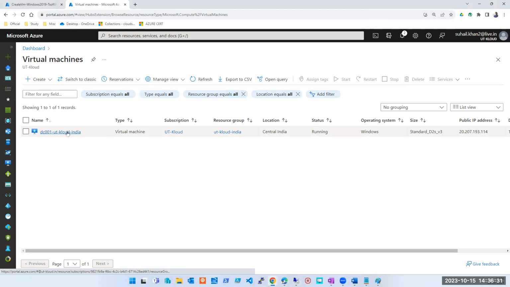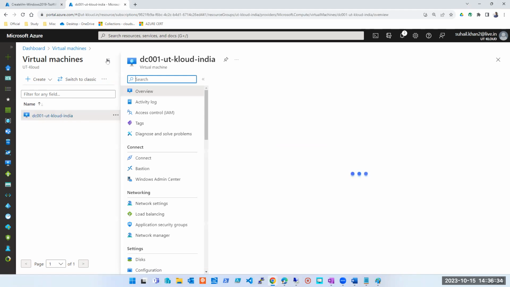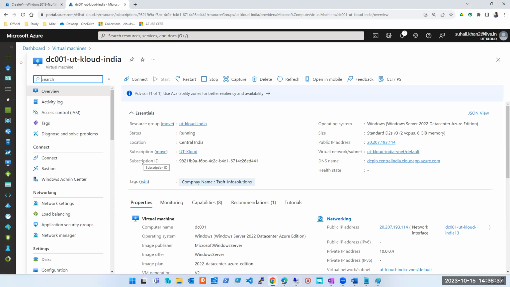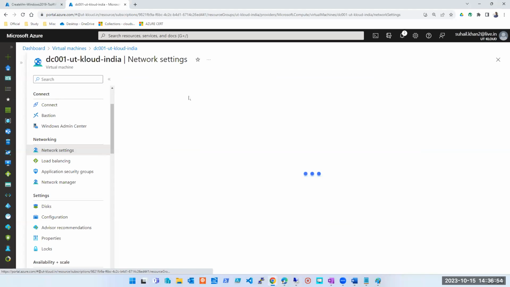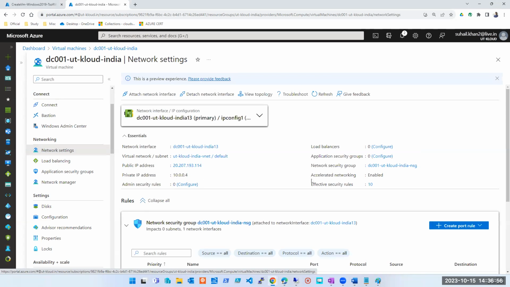This is the machine which is in question. Click on this machine. Where can I check the rules? Where can I have an NSG on this machine? What are the 2 possibilities to have an NSG? Subnet and NIC, right? So first let's check at the NIC level. Network settings. This is the NIC. We covered this yesterday. Do I have any network security group at the NIC level? Yes, it is there.